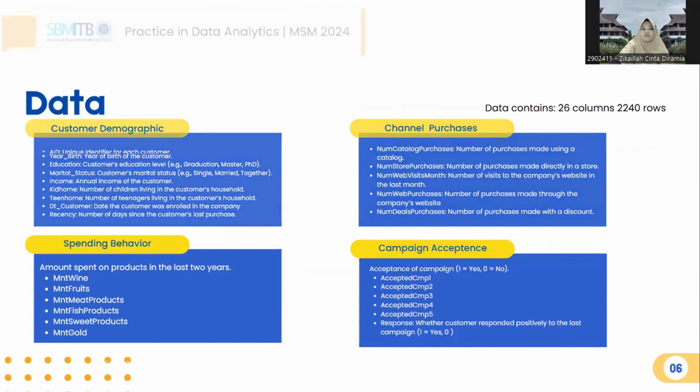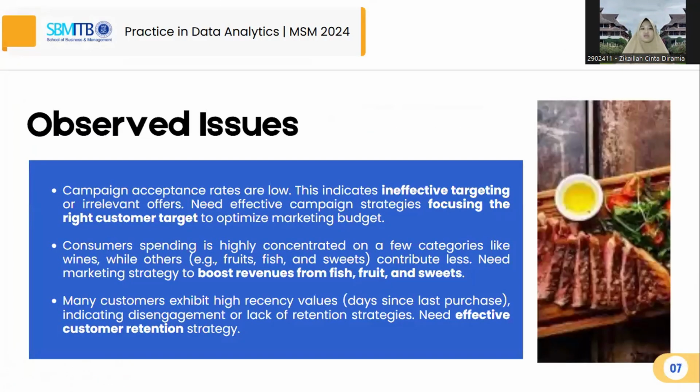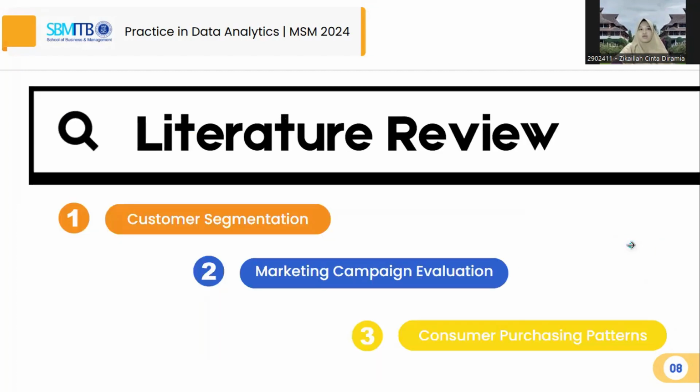The observed issues within this dataset are, first, the ineffective targeting of irrelevant offers in iFood campaigns. The second is the need for a marketing strategy to boost revenue from fish, fruits, and sweets products. And the third is an effective customer retention strategy. Based on these issues, our research dives into this literature.